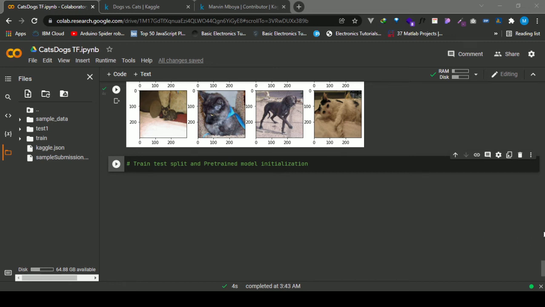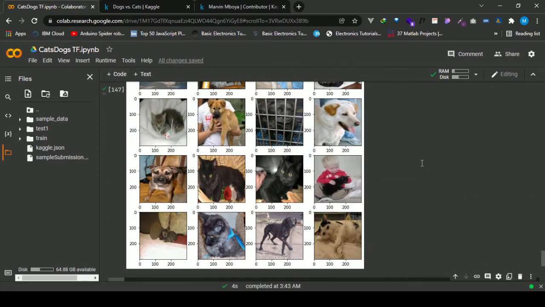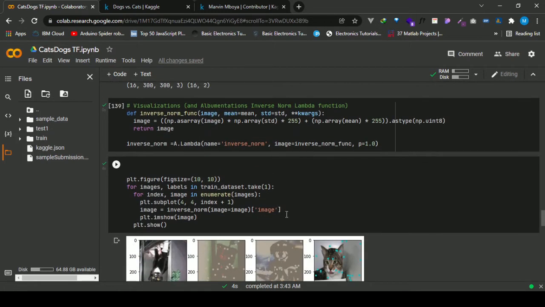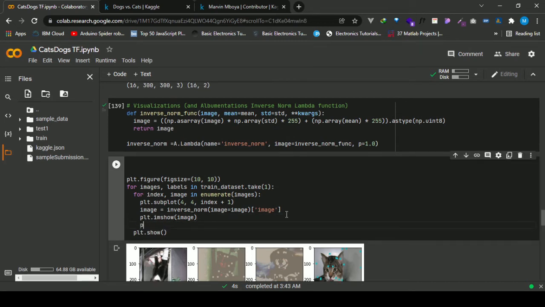So in this step, we're going to deal with the train test split and the pretrained model initialization, where we're going to load the ResNet 50 pretrained model and then configure the lower layers of the pretrained model to have a class of true. But I actually wanted to add something onto the visualization. So essentially in the visualizations, we can also put the title in this way.